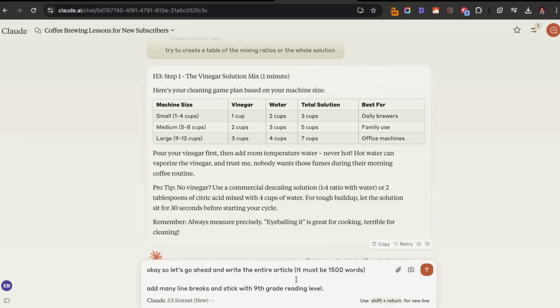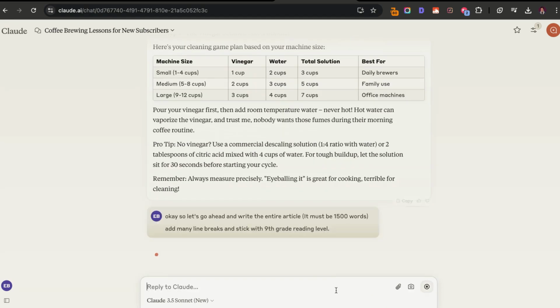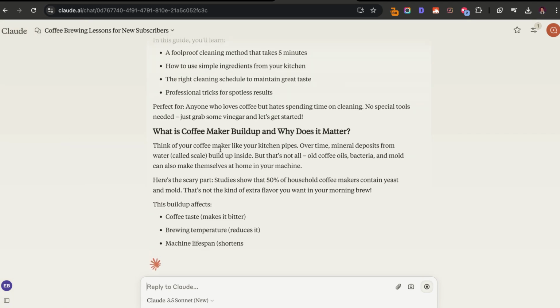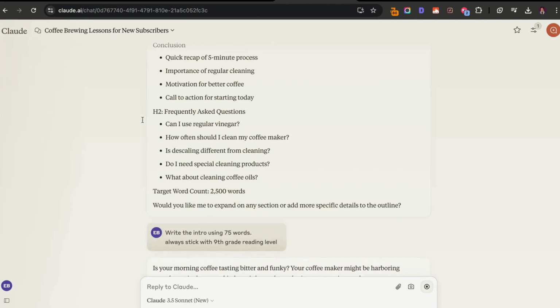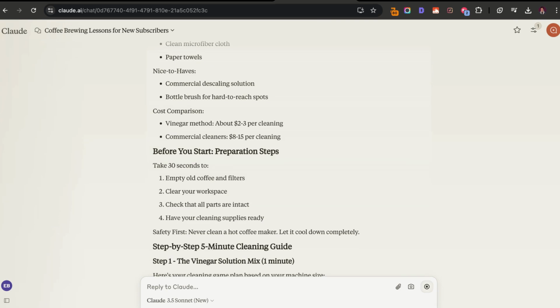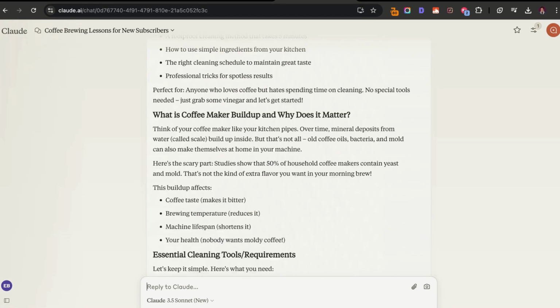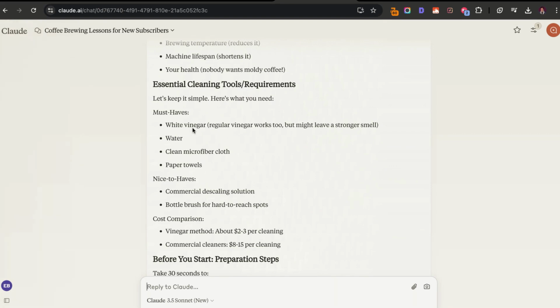I'm going to say it must be 1500 words, add as many line breaks as possible, and stick with the 9th grade reading level. So again, it's going to go ahead and still follow our how-to template, and it has all of the context from the above chat that we had, so all the history. So now it's actually creating that article for us. Okay, so this is pretty good, but you can see that it does have a lot of bullet points.